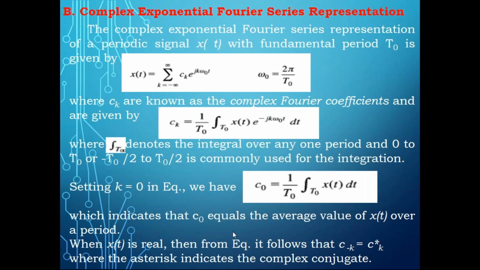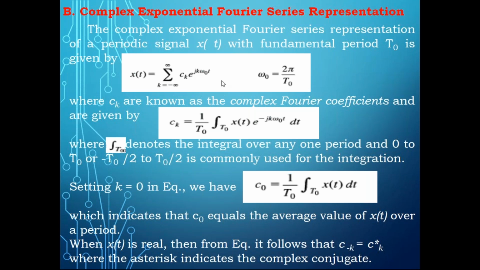The complex exponential Fourier series representation of a periodic signal x of t with fundamental period t naught is given by, observe this, x of t equal to sigma k equal to minus infinity to plus infinity ck e power jk omega naught t.